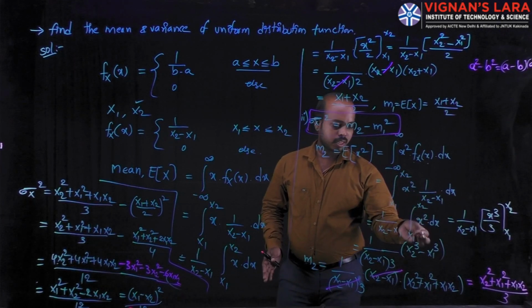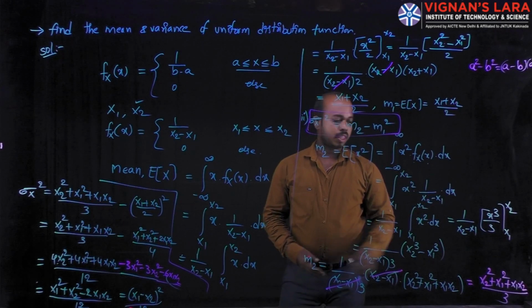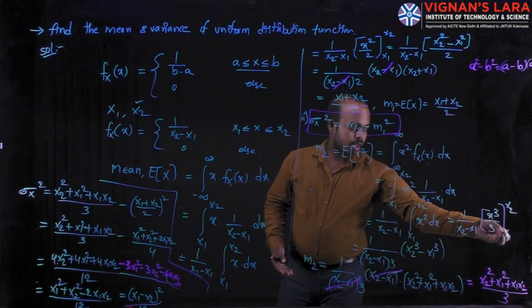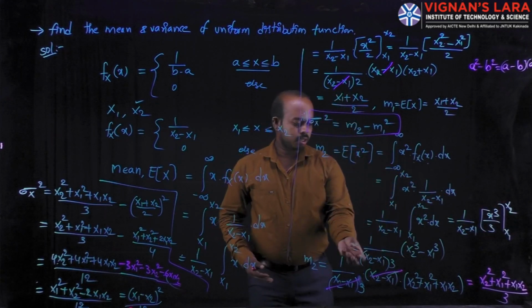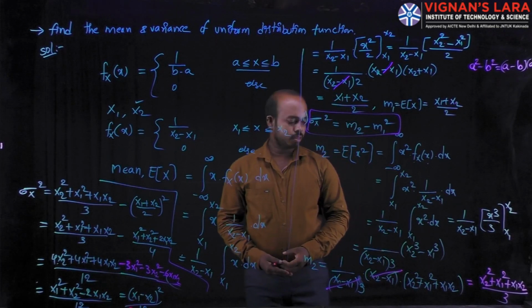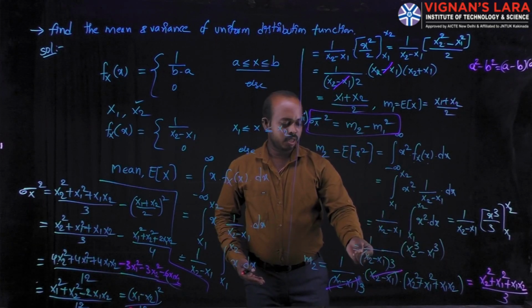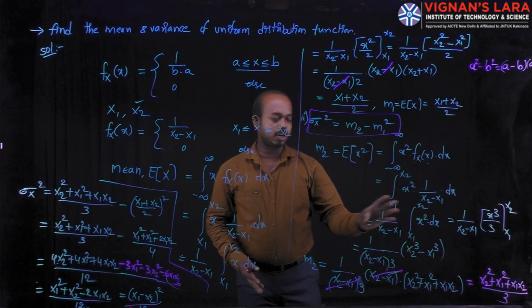The remaining is x square. The integration of x square is x cube by 3, with limits x1 to x2. After substituting the limits, you obtain x2 cube minus x1 cube divided by x2 minus x1 into 3.